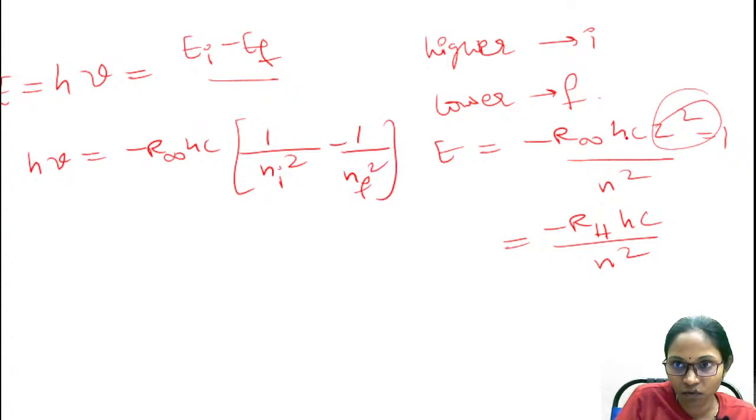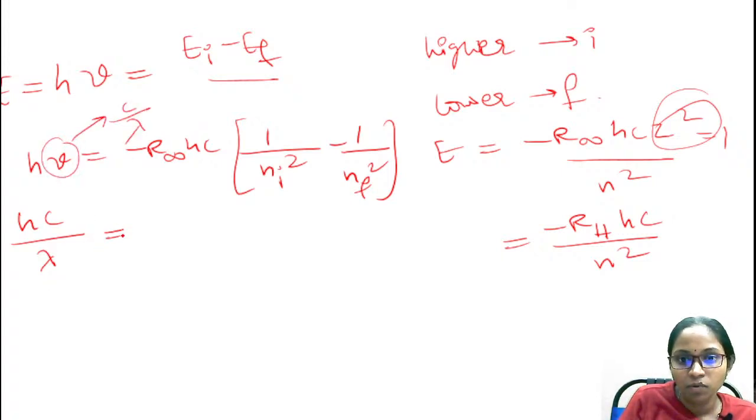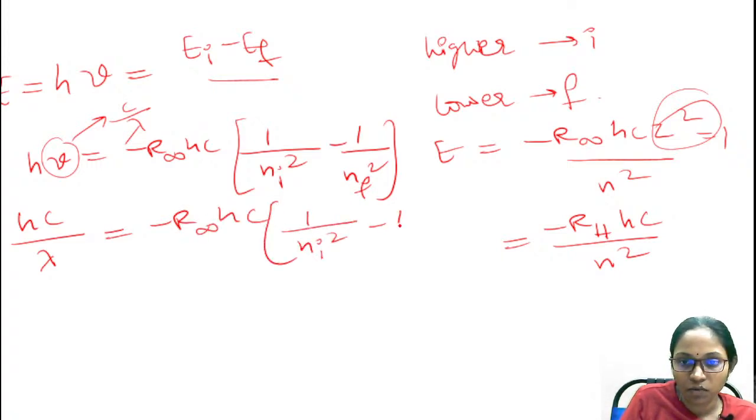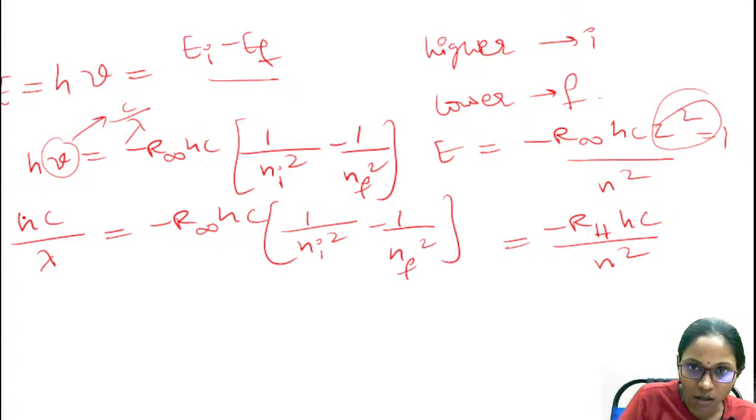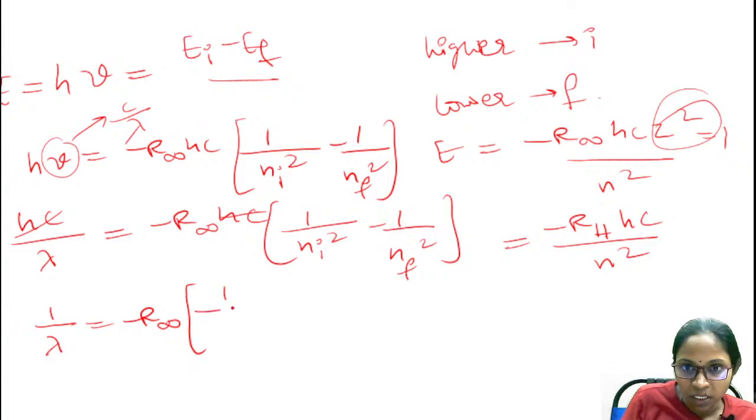Since the video length is getting longer, I can't explain step by step, so I'm directly utilizing steps. And what is nu? Nu equals c by lambda, which is frequency, equal to minus R infinity hc into 1 by n initial square minus 1 by n final square. Cancel this hc, therefore 1 by lambda is equal to minus R infinity into 1 by n2 square minus 1 by n1 square.